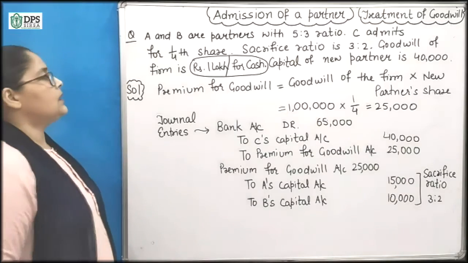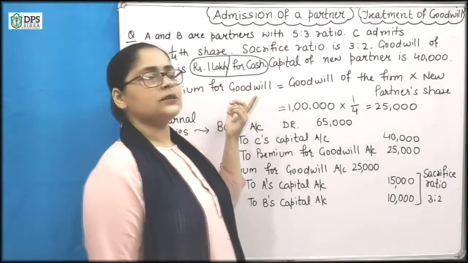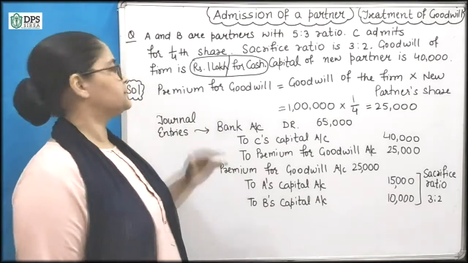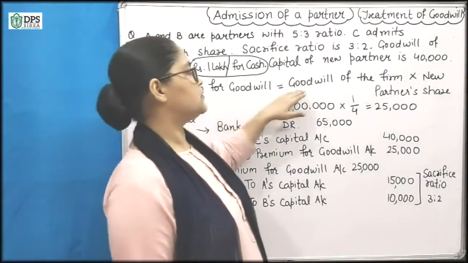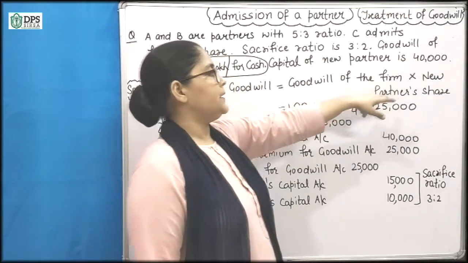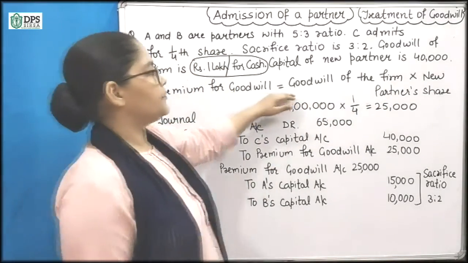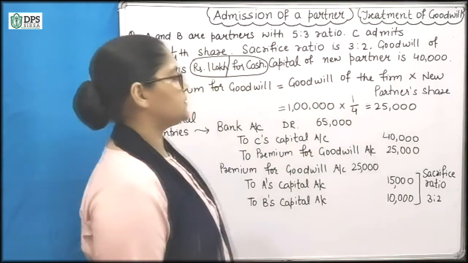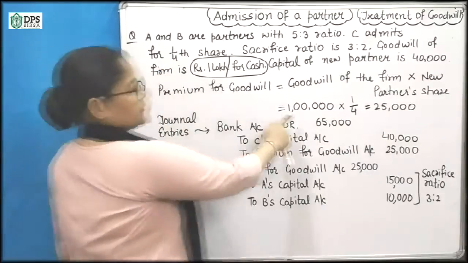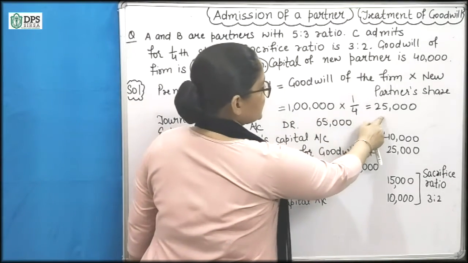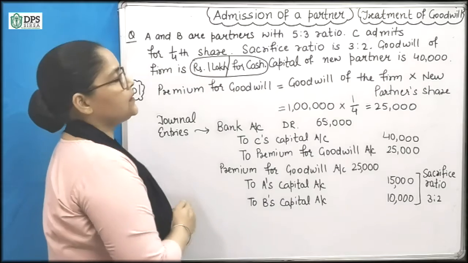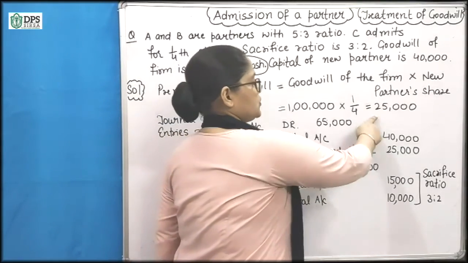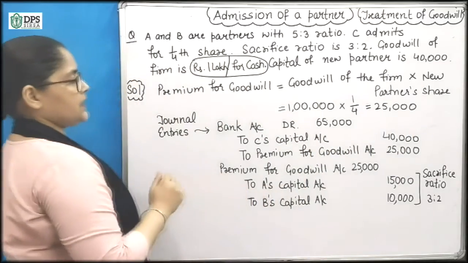First of all, we will calculate the share of goodwill of the new partner that he is bringing in cash. Premium for goodwill is equal to goodwill of the firm multiplied by new partner's share. So goodwill of the firm is rupees 1 lakh and the new partner's share is 1/4. We multiply and calculate the share of goodwill he is bringing in cash. So he will bring 25,000 in cash.